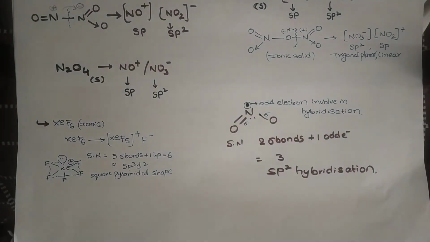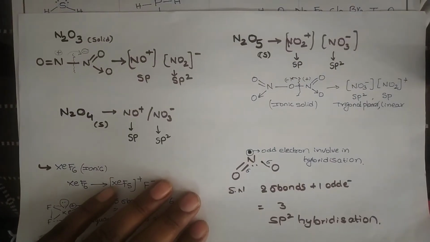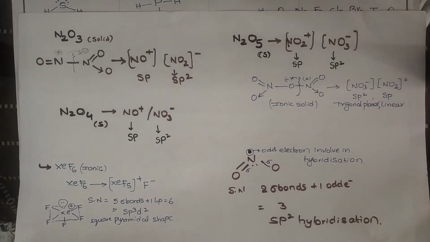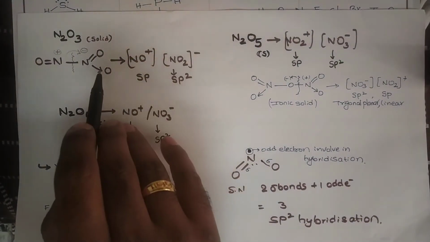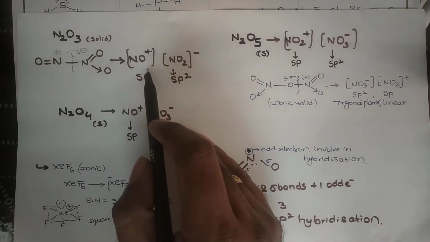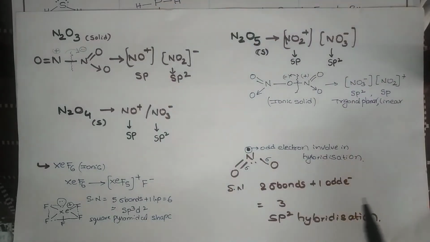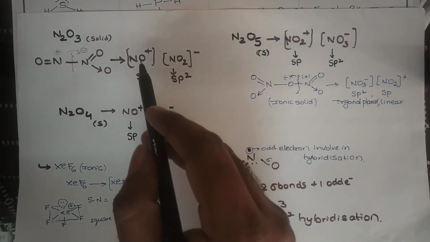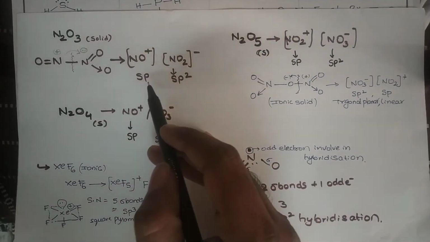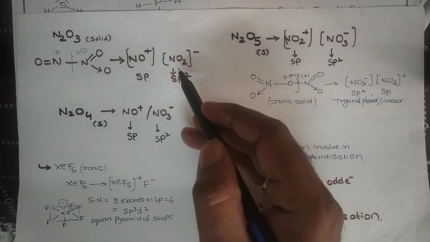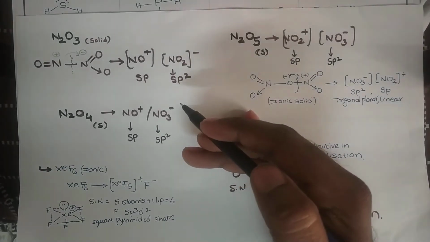Some exceptions in nitrogen compounds. When you see the nitrogen compound N2O3 in the solid state, it dissociates into NO plus and NO2 minus. In this NO plus, according to the VSEPR formula you take, we get steric number 2, that is sp hybridization, and in this NO2 minus, nitrogen has sp2 hybridization.